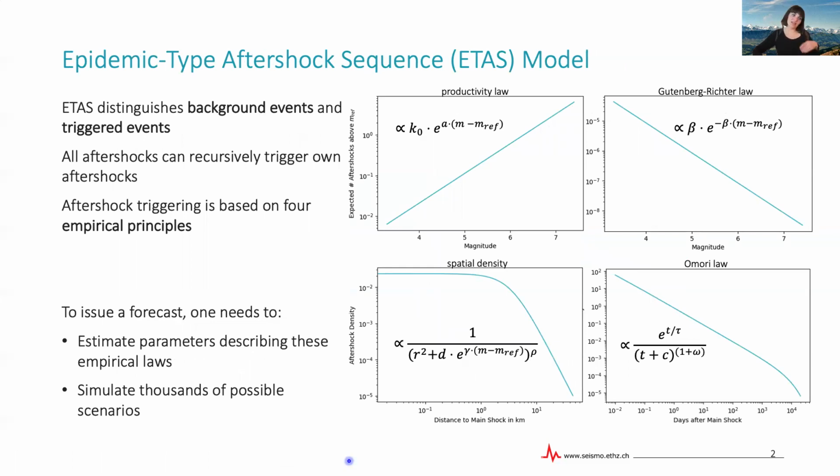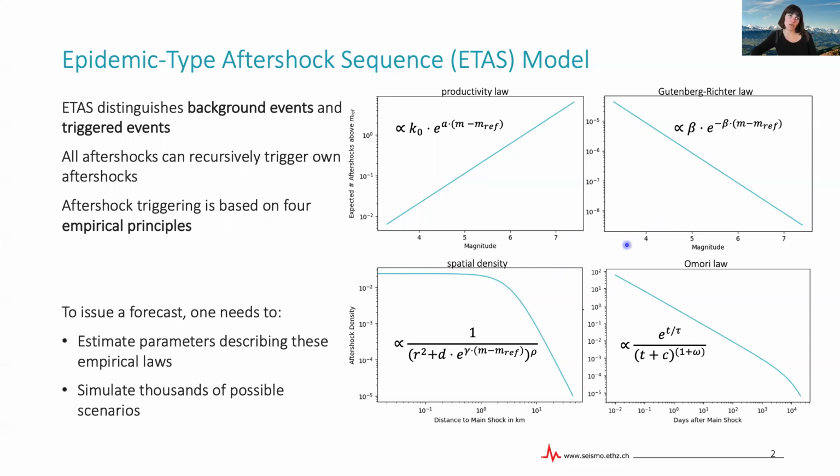In ETAS, we distinguish background events and triggered events, and all events can trigger aftershocks, and they can trigger their own aftershocks, and so on. And the aftershock triggering is based on these four empirical principles that we have here on the right. The productivity law describes the expected number of aftershocks an earthquake will have given its magnitude. Then we have the spatial distribution and temporal distribution of aftershocks around their triggering event. And then, of course, the Gutenberg-Richter law describing the magnitude distribution.